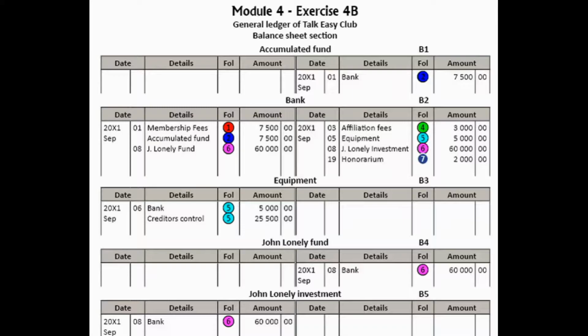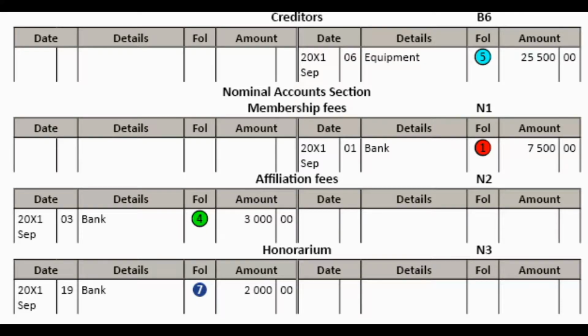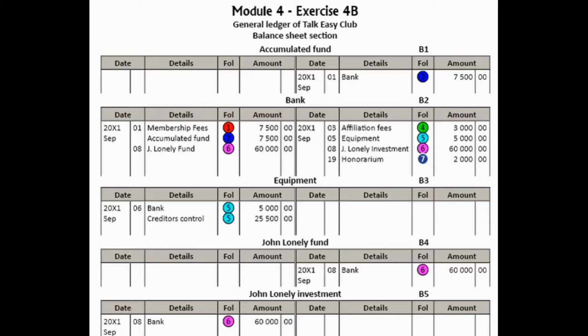Okay, so the second double entry is for the credit purchases of the equipment. So the double entry for that is debit equipment with 25,500 and creditors with 25,500. And you will see that that transaction is indicated with the 5 in the turquoise color.